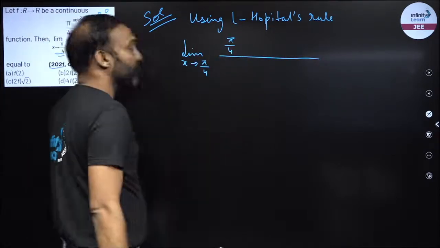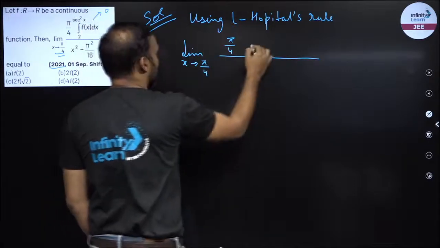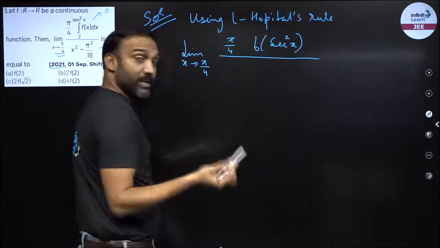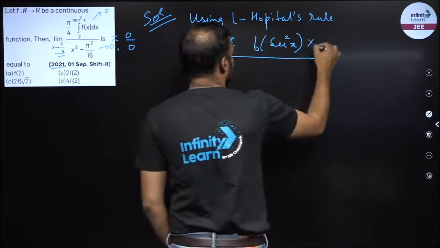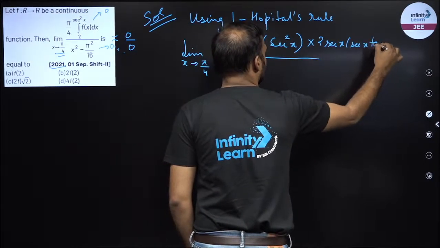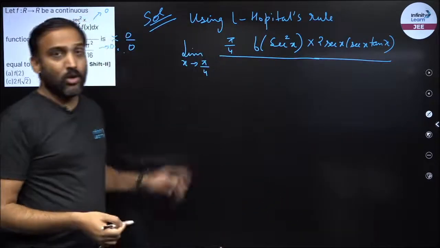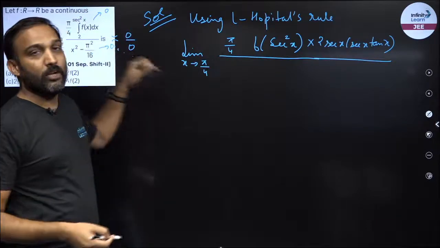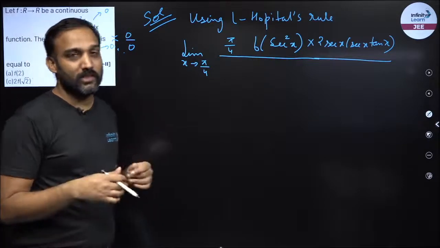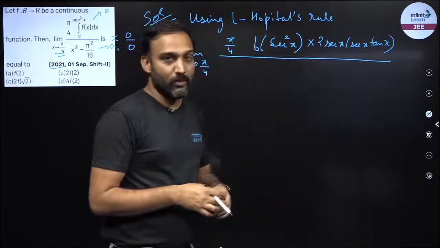Derivative of integral, right? So how do we differentiate the integral? Upper limit goes into the function. Then the derivative of the upper limit, what is the derivative of the upper limit? 2 sec x into sec x tan x. Minus lower limit into the function into derivative of lower limit. Now I am not writing that particular term because lower limit is a constant, and if I differentiate the constant with respect to x, my answer would be 0. So I am not writing the second term over there because it is 0.